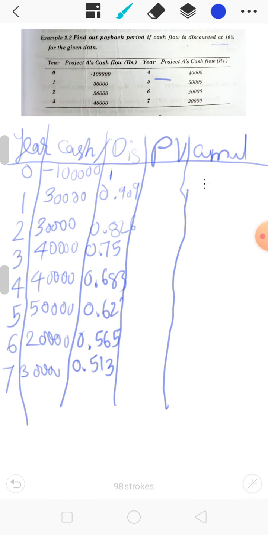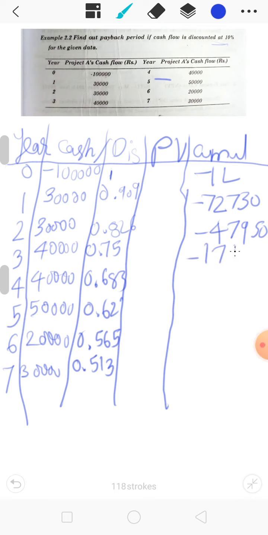In the cumulative values, here we will get minus 1 lakh, then minus 72730, then minus 47950, then minus 17910, then we will get 9410.